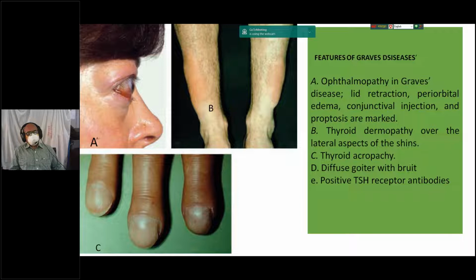Number three, thyroid acropachy, that means clubbing involving both hands and feet. Number four, diffuse goiter with bruit. Number five, positive thyroid receptor antibodies. So these five are the features of Graves' disease.